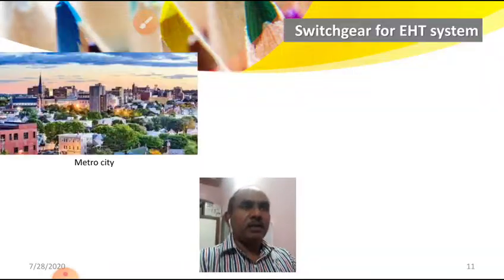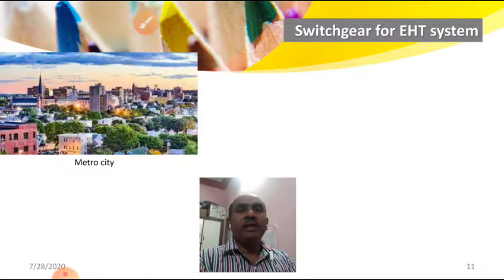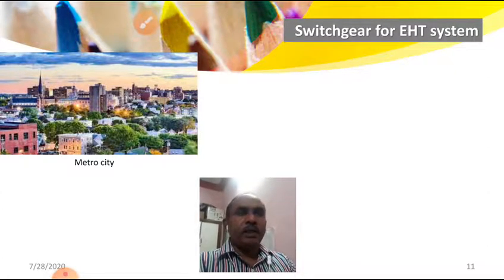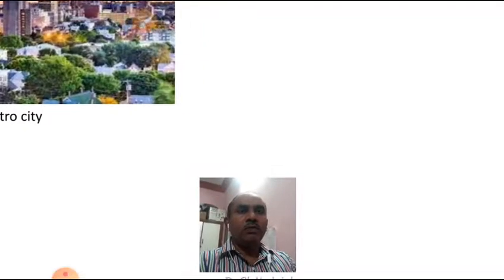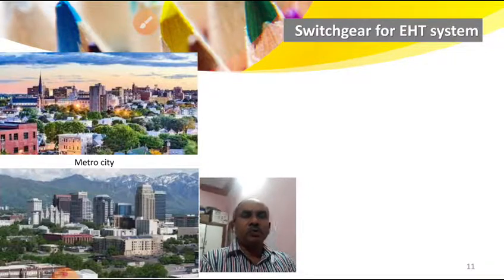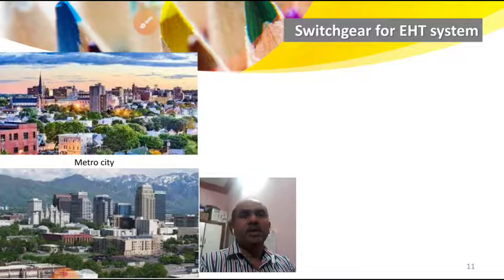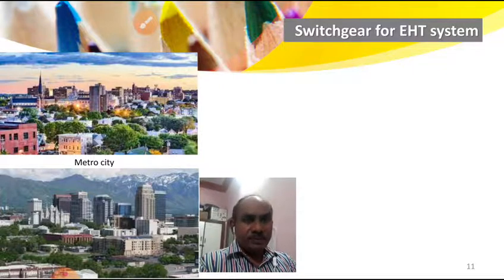Here you can see a metro city with a large number of domestic and industrial loads of different types. If the load increases further, for example in the twin cities of Hyderabad and Secunderabad, how are we going to control hundreds of amperes and such voltage?